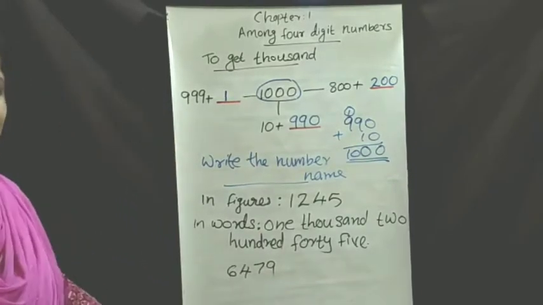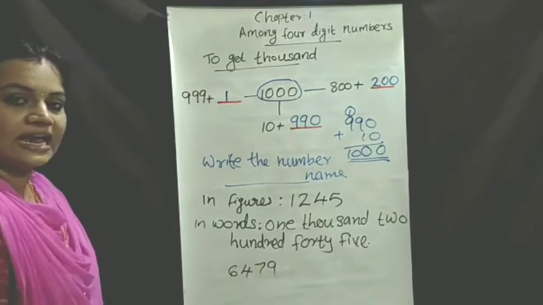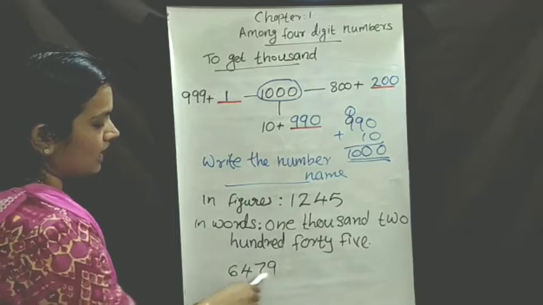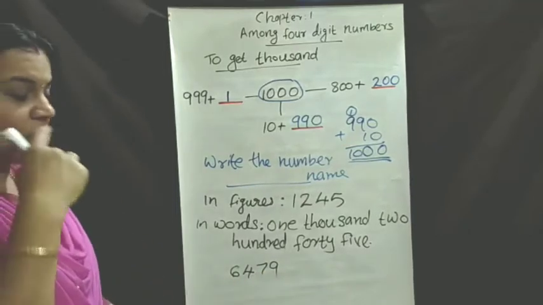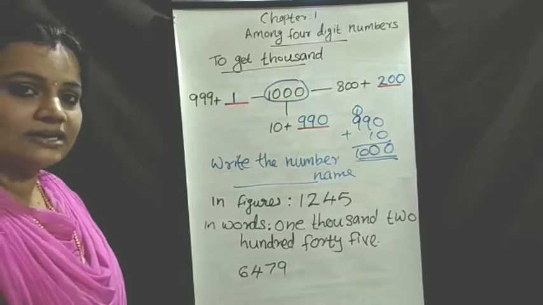Read this number, 6479. You had already learned how to read the 4-digit number. Do you remember that?